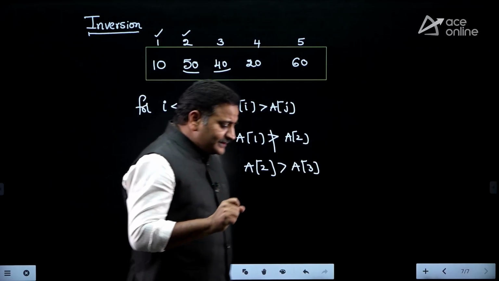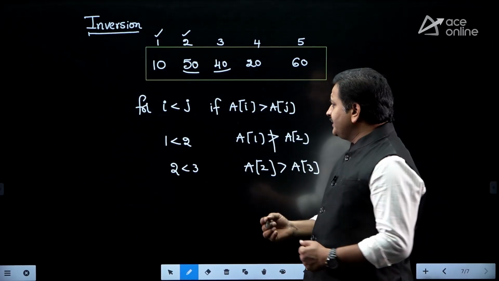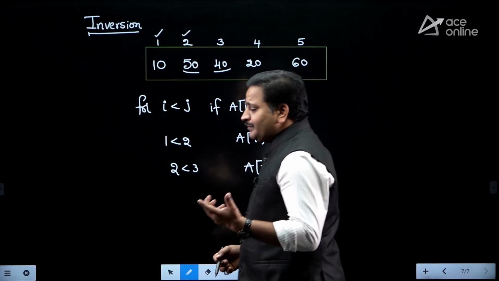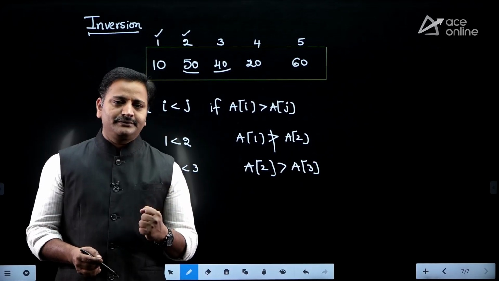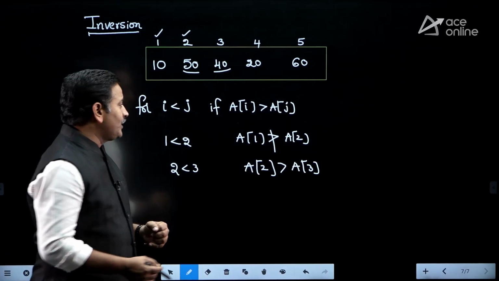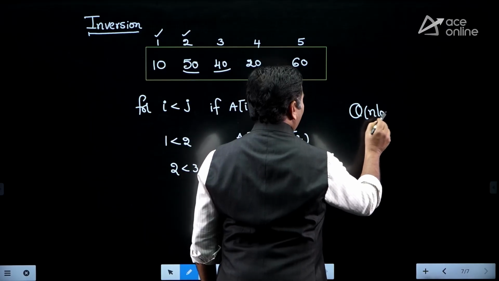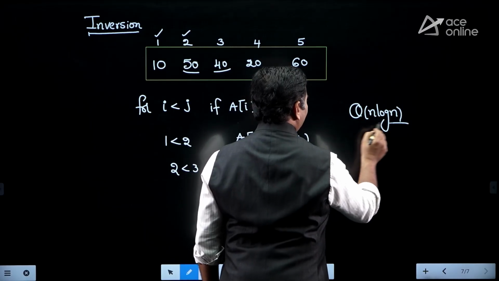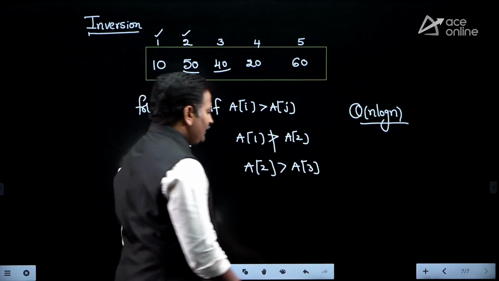In order to find these inversions, we can take help of the merge sort algorithm. Therefore, in the exam they may ask the question, what is the time complexity for finding the number of inversions in an array of n elements? So I can say directly the time complexity for finding the number of inversions is theta of n log n. Is it clear friends? Okay. Next.